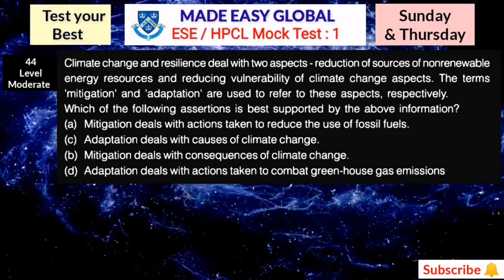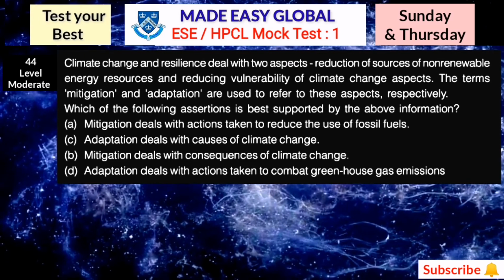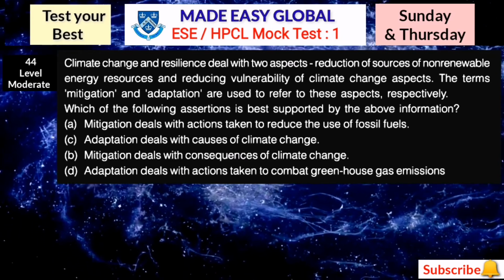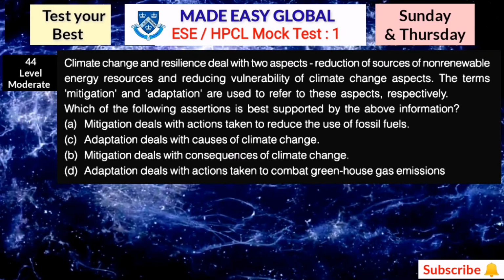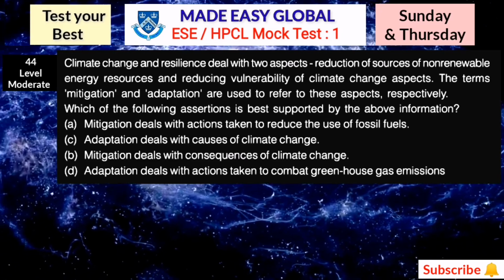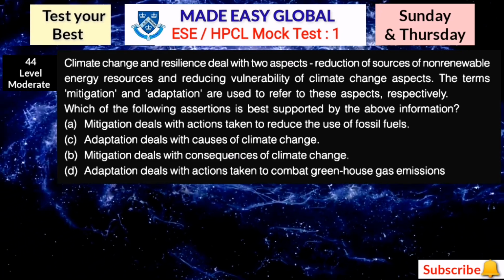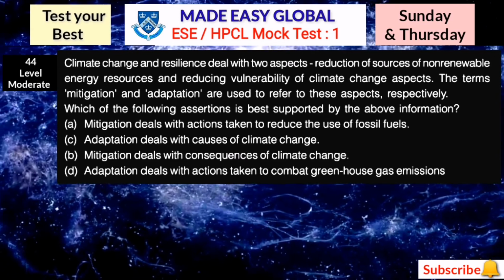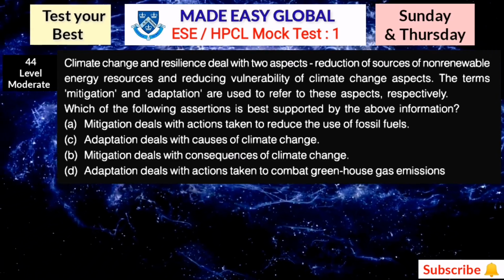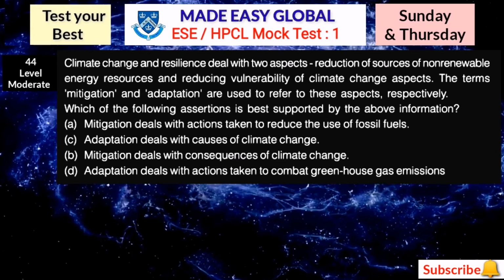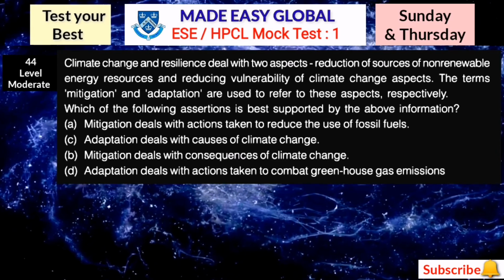Climate change and resilience deal with the two aspects: reduction of sources of non-renewable energy resources and reducing vulnerability to climate change aspects. The terms mitigation and adaptation are used to refer to these aspects respectively. So which of the following assertions is best supported by the above information?